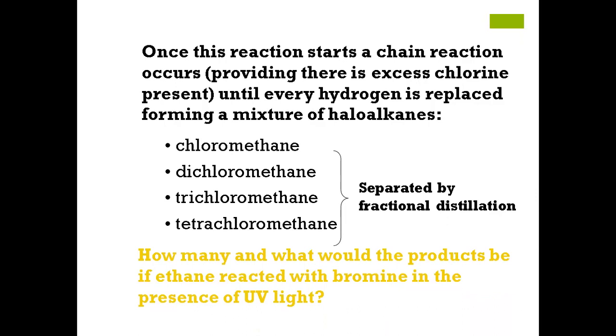So how many and what would be the products if ethane, now you tell me, this is what I have discussed already with you. The first part of the question is how many and what would be the products of ethane reacted with bromine in the presence of UV light. So we know ethane is C2H6 and bromine, let's say, is Br2.